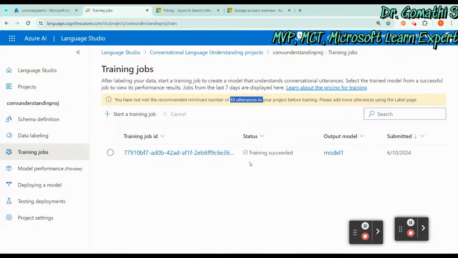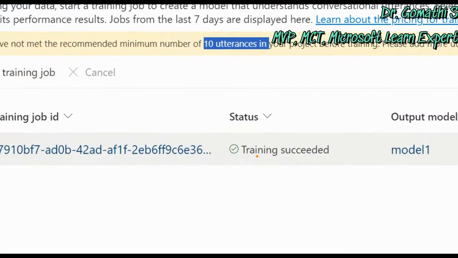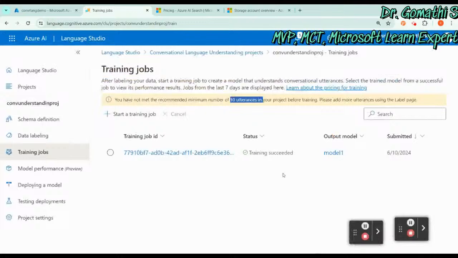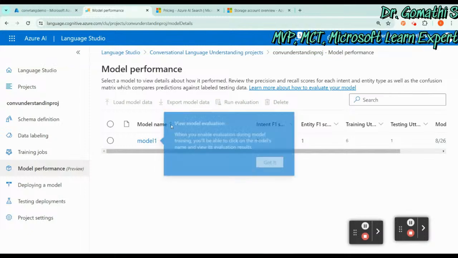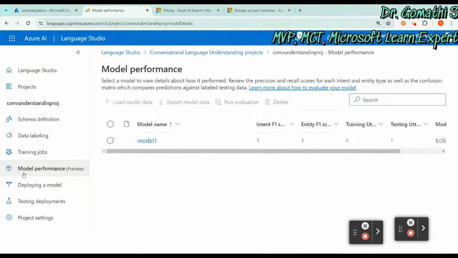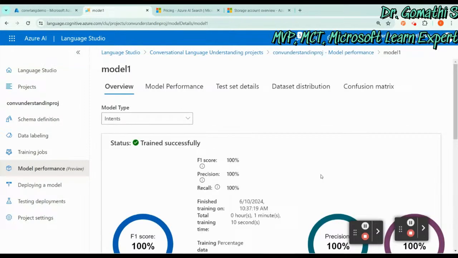So now you can see training succeeded. Your model 1 training is fine. Once you get this succeeded result, you can go ahead with deploying the model or testing the model. Let us see what the next step is, model performance. This is actually in preview mode. This won't be there in the lab session if you're looking into the AI-900 lab. But let us see what the performance is.